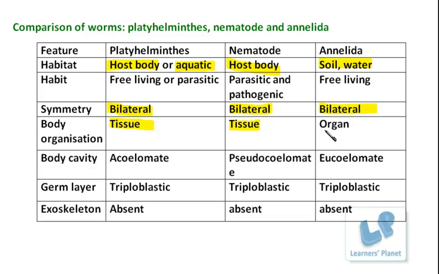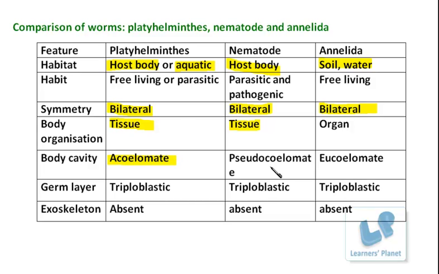Okay. Further, annelids, they are showing the well developed organs in them. Regarding body cavity, platyhelminths, they are acoelomate. That means the real cavity or the true cavity is absent in these organisms, right? They do not have any space in between the two germ layers, that is the endoderm and the mesoderm.